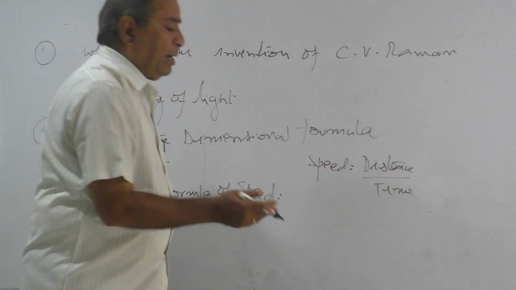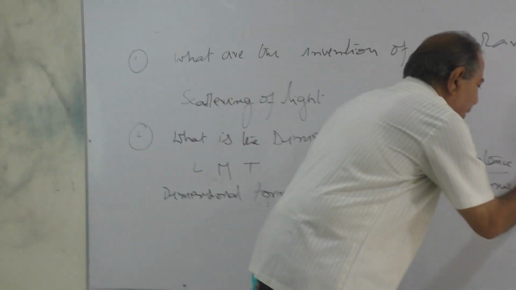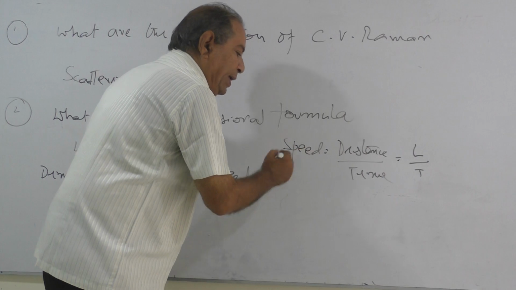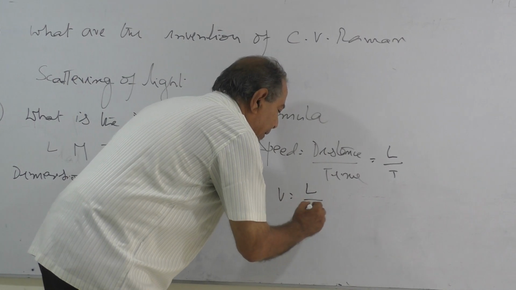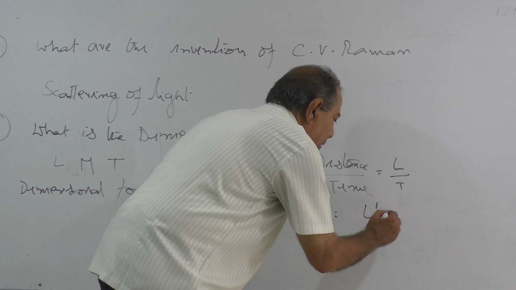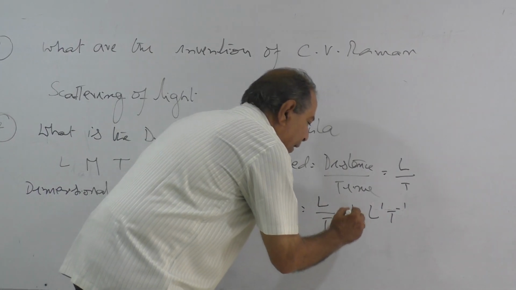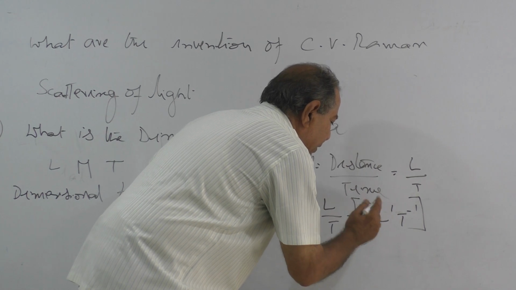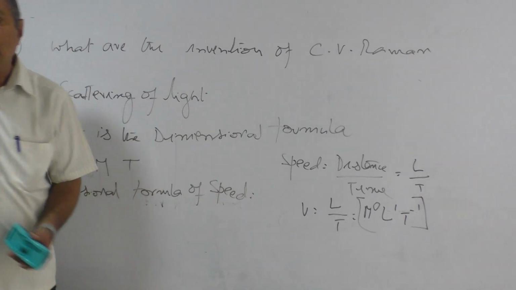Distance or length, both are same. So distance will be represented by length and time will be T. So speed v is equal to L by T, that is L to the power 1, T to the power minus 1, and M to the power 0. So this is the dimensional formula of speed.